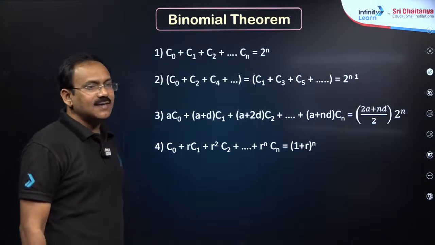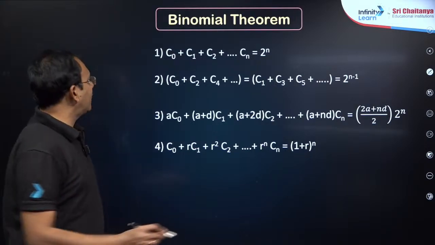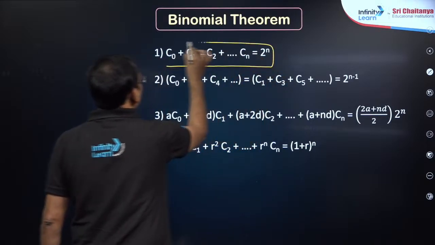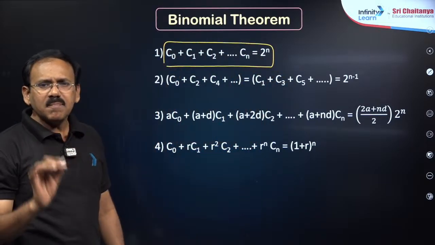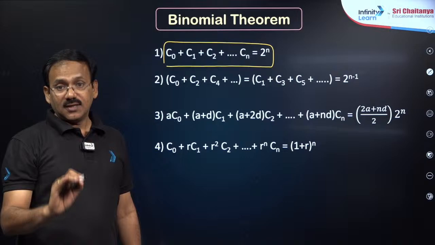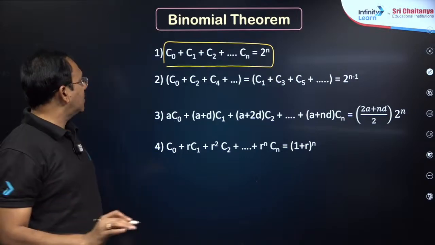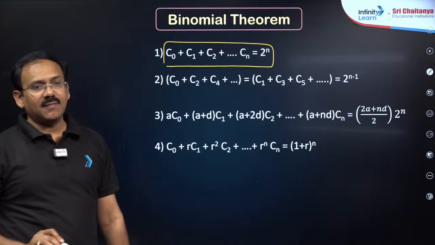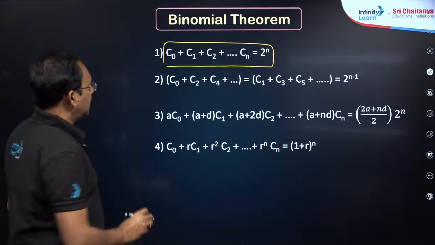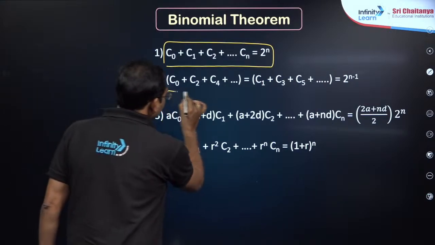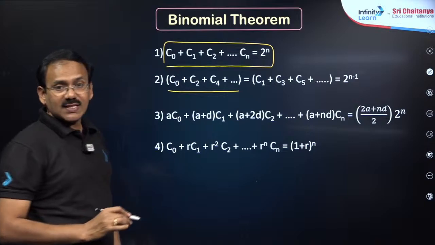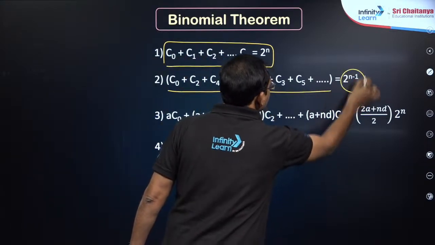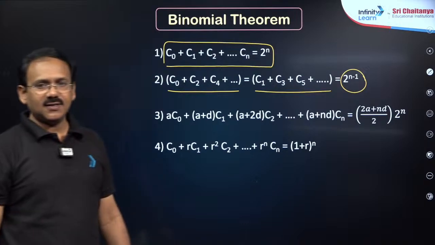So let me highlight the important point. You see, my dear friends, the sum of all binomial coefficients is 2 power n. There are certain simple and important results which are very important. The sum of all binomial coefficients is 2 power n. Next, the sum of binomial coefficients with even suffixes is the same as with odd suffixes, which is 2 power n minus 1, my dear friends.